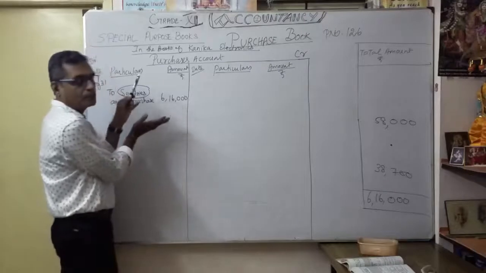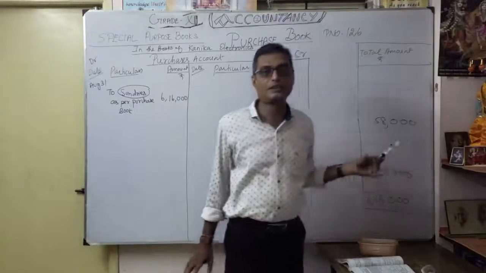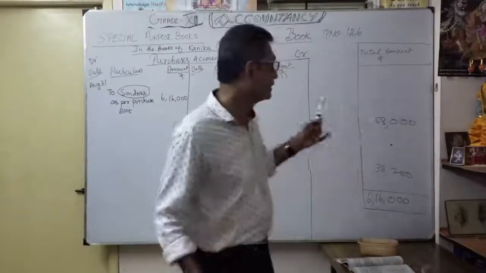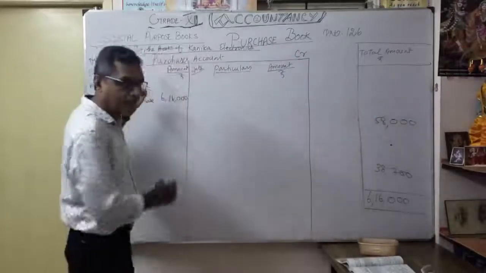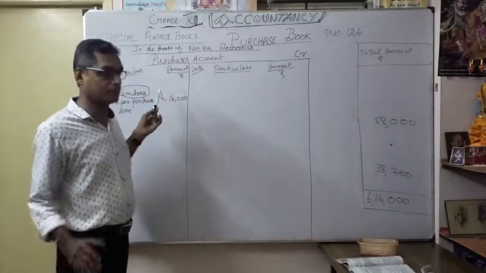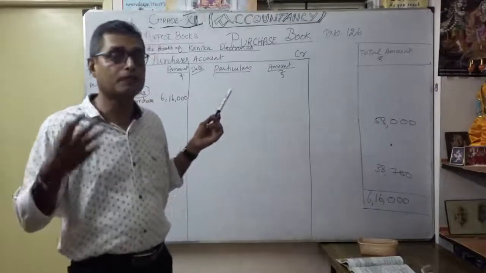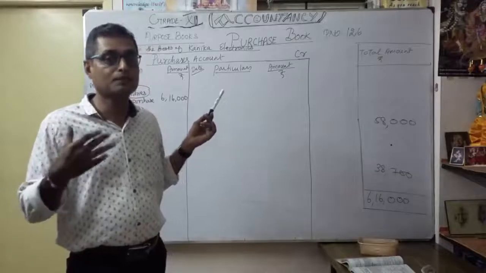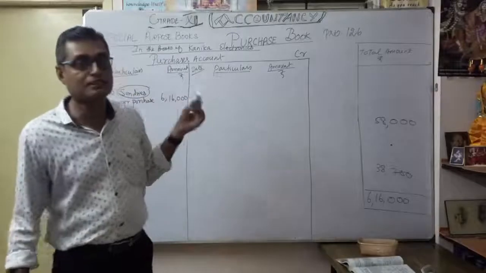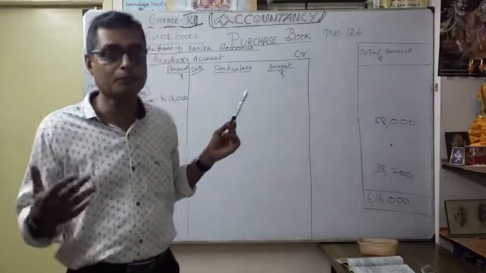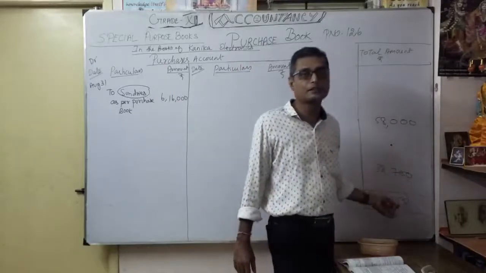That's why our credit purchases are written separately in a purchase book, not in the purchase account itself. Why? Because here they are dealing with different suppliers. If we write both cash purchases and credit purchases in the purchase account, we will later become confused. We won't know how much we have to pay our supplier or how much we purchased on credit. Suppose there is a purchase return later, what will happen? You become confused. For that, you maintain a purchase book separately for credit purchases.